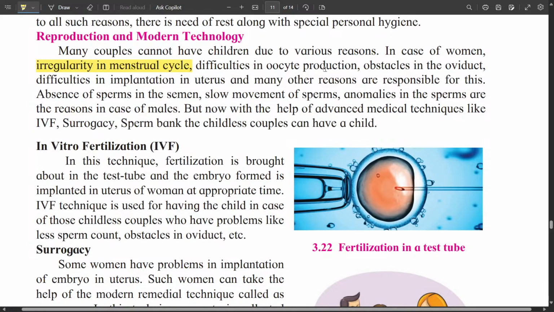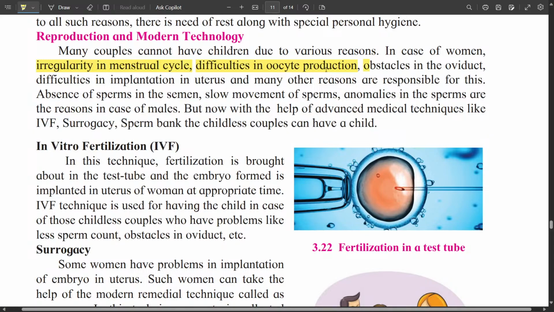So if there is some hormonal imbalance, then menstrual cycle cannot be regular. Then difficulties in oocyte production. That means after the release of oocyte into oviduct, its maturation may not happen as per requirement.